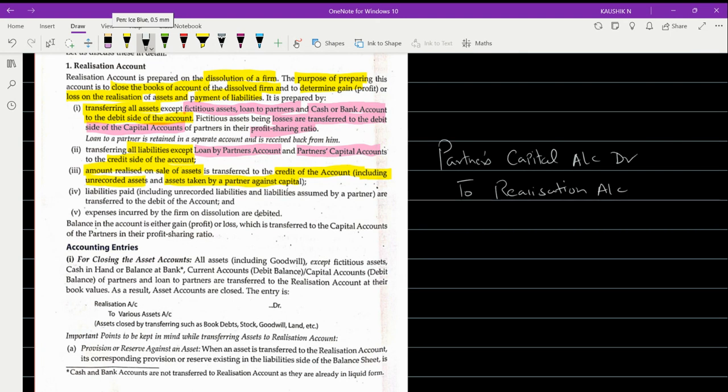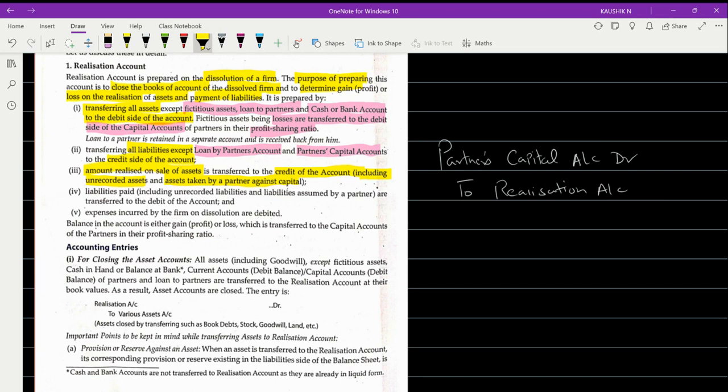This is the entry to be followed if a partner takes away any asset against his capital. That's why it is said the partner's capital will be brought to the credit side of realization account.